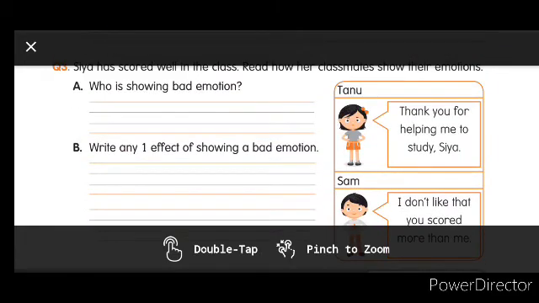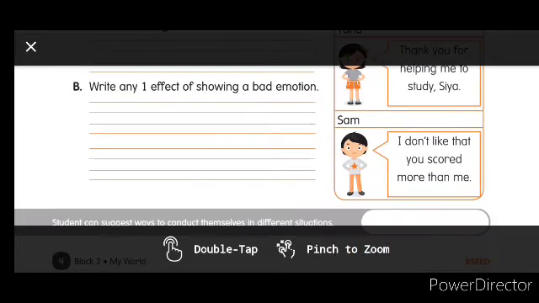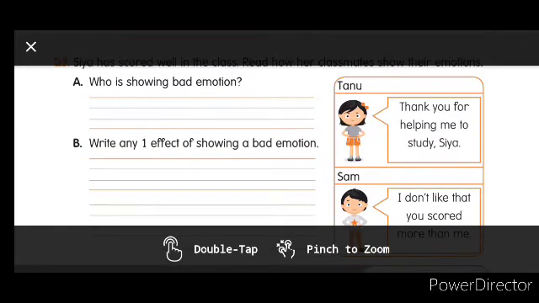feeling, children? What is the emotion she is showing? She is thanking, so thankfulness. Is it a good emotion or a bad emotion? Very good. Now see Sam. Tanu is showing the good emotion.